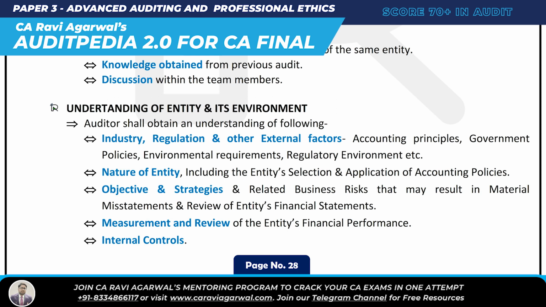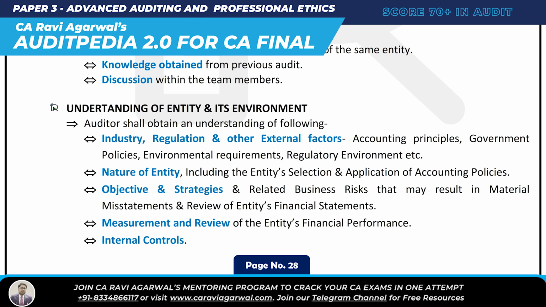M-I-N-I. M is you have to measure and review the entity's financial statements. You want to understand the entity and its environment, so you do MINI. I is that you have to check the internal control also, then only you can understand the entity and its environment. N is you also have to check the nature of entity and application of accounting policy. And I is industry, industry regulation and other external factors. You also have to check the industry regulation and other external factors.